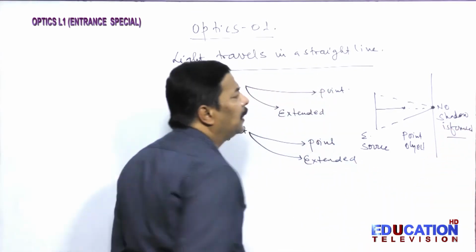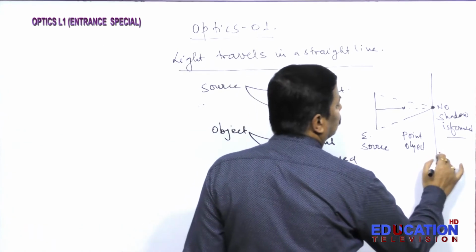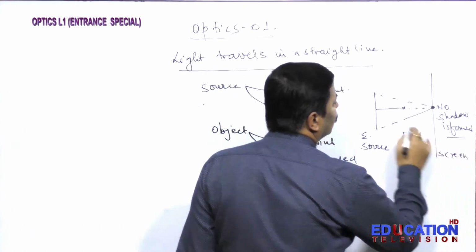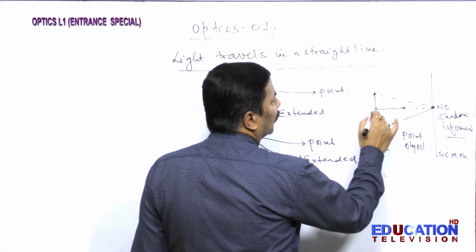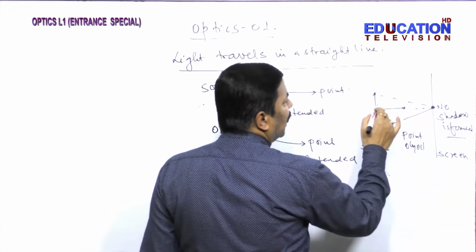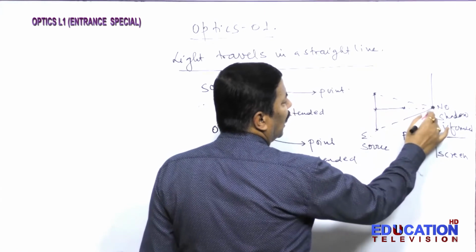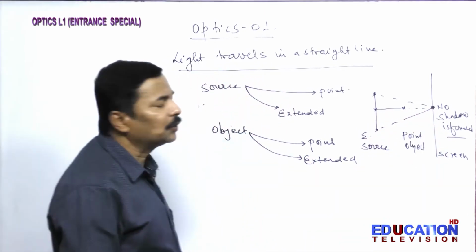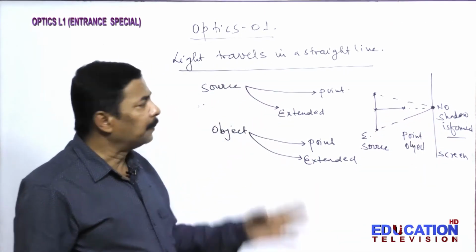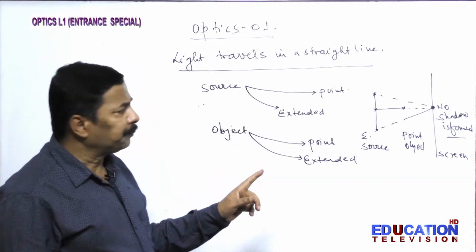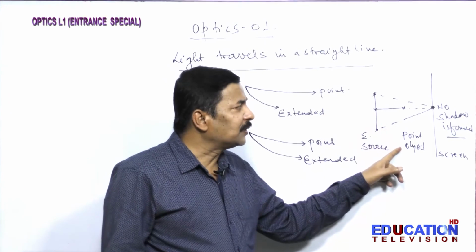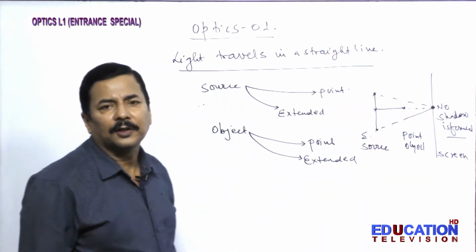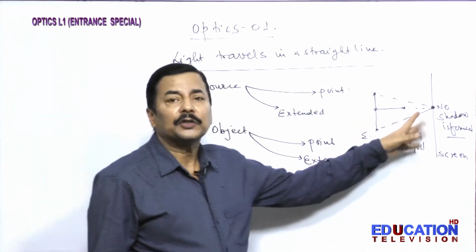No shadow will be formed on the screen, because the shadow formed by each point of the source is lighted by the other side of the light source. So no shadow is formed. This is also very important: if an extended source is there and a point object is there, no shadow is formed on the screen. This is the condition when no shadow is formed.